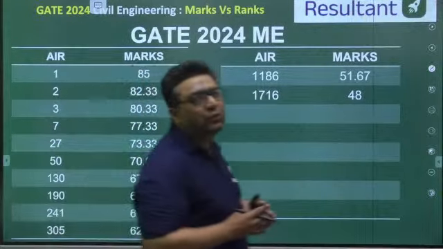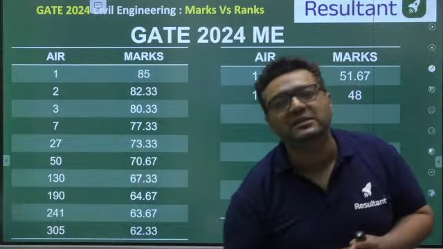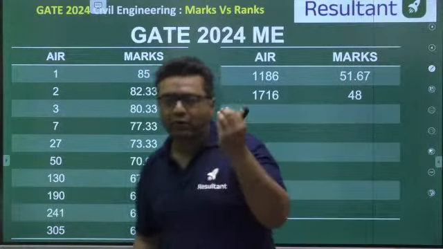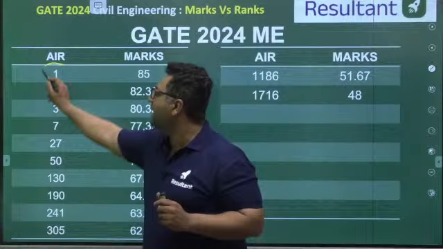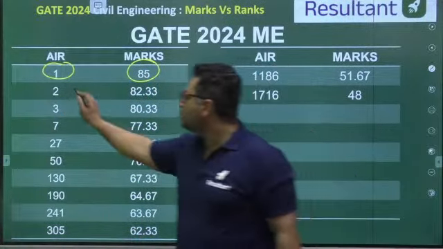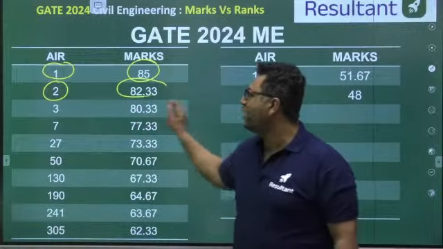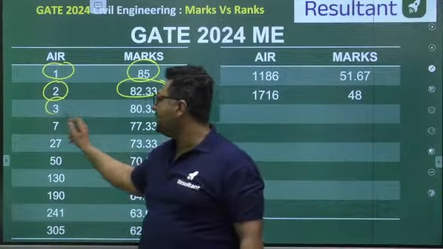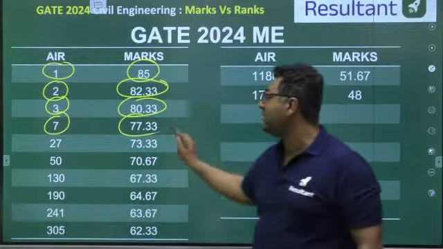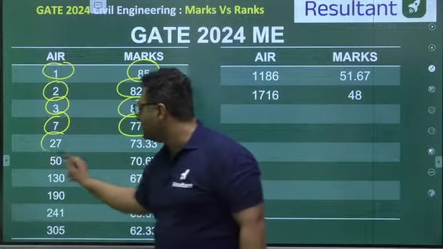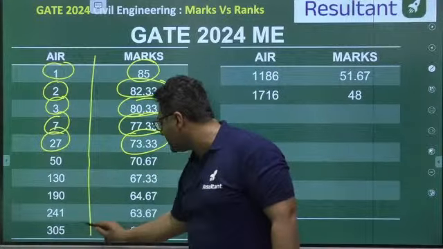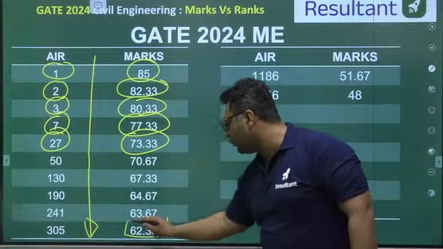And now I am showing you GATE 2024 marks versus rank. So in how many marks, what rank was there? For GATE 2024, the student with AIR 1 scored around 85 marks. The student with AIR 2 scored 82.33 marks. The student with AIR 3 scored 80.33 marks. The student with AIR 7 scored 77.33 marks. The student with AIR 27 scored this much. And if you see, the list goes like this up to 305, it was 62.33.